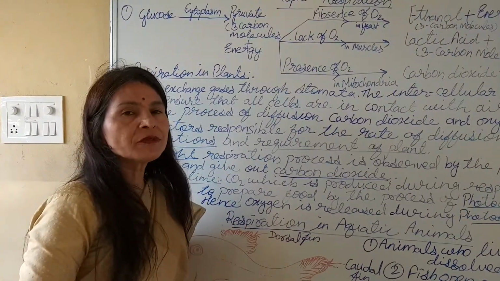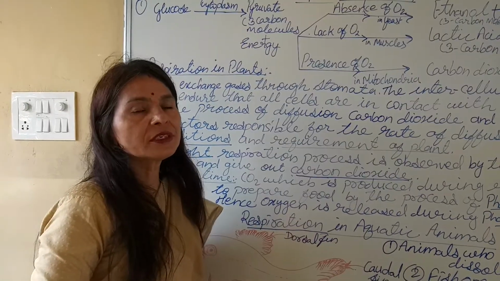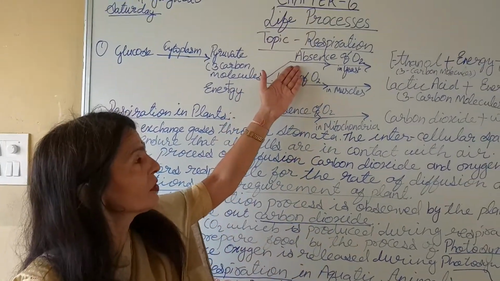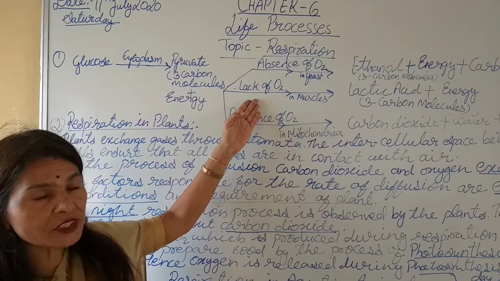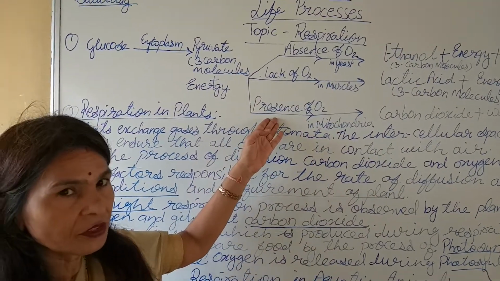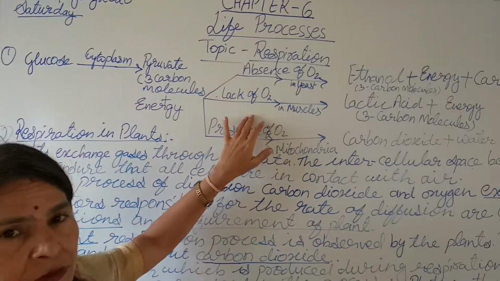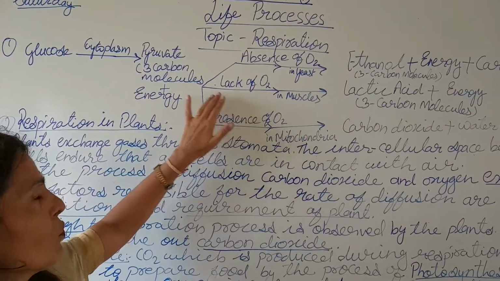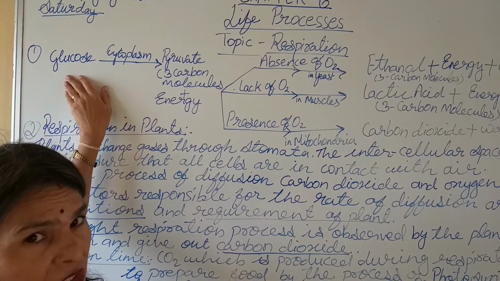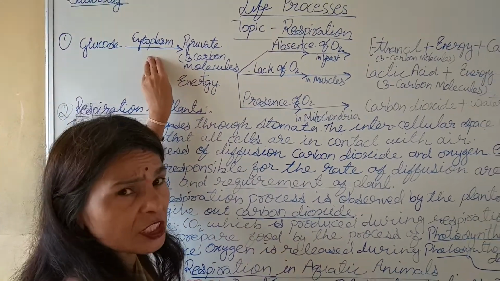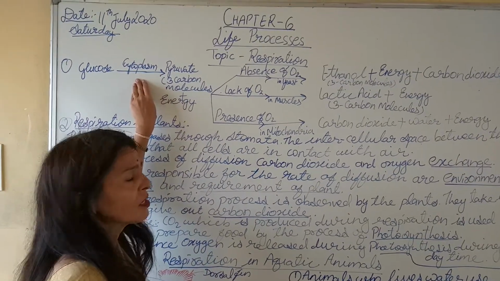In the last video I shared with you the types of respiration: in absence of oxygen, in lack of oxygen, and in presence of oxygen. As you are aware, the purpose of respiration is to break down glucose, that is C6H12O6, and this process takes place in the cytoplasm of the cell.